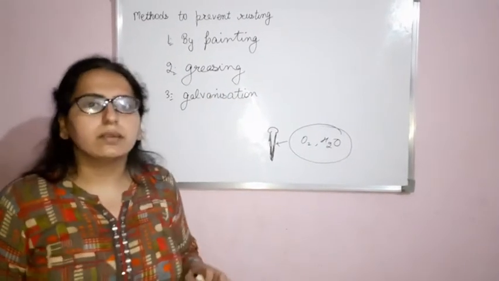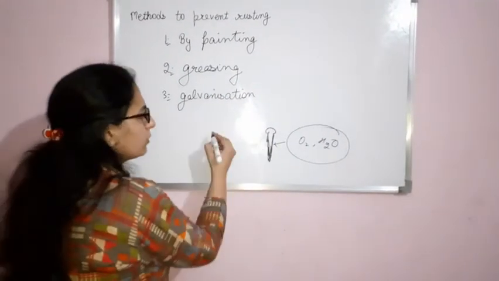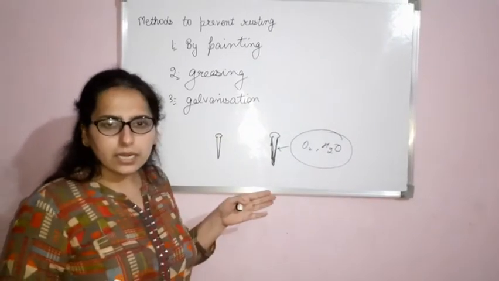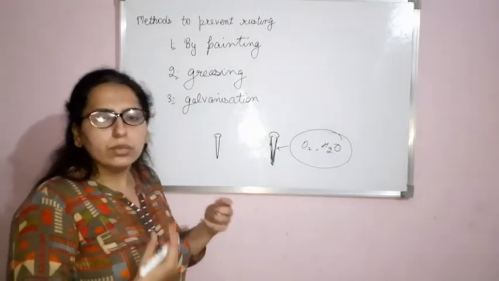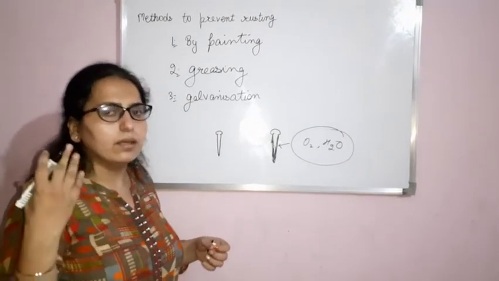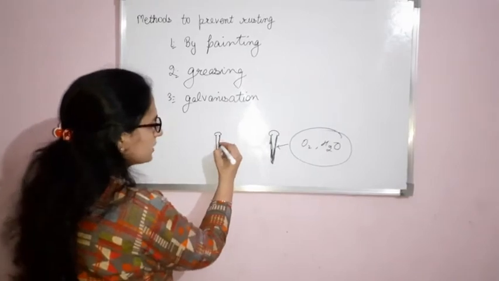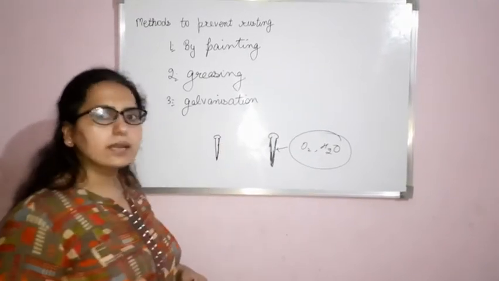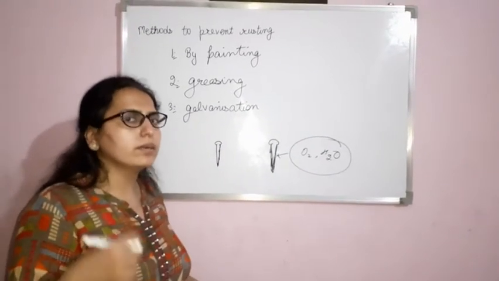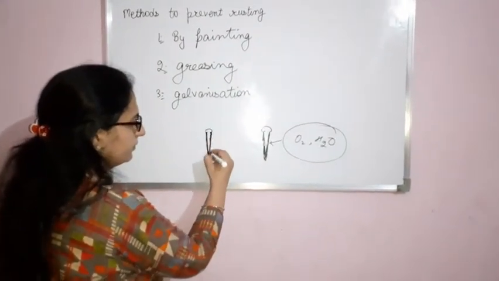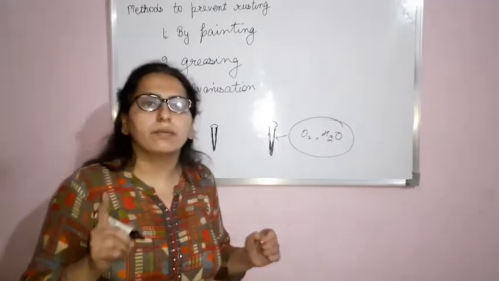In this method, suppose this is the iron nail. This iron nail is covered with some other metal like zinc. Now it will not rust.